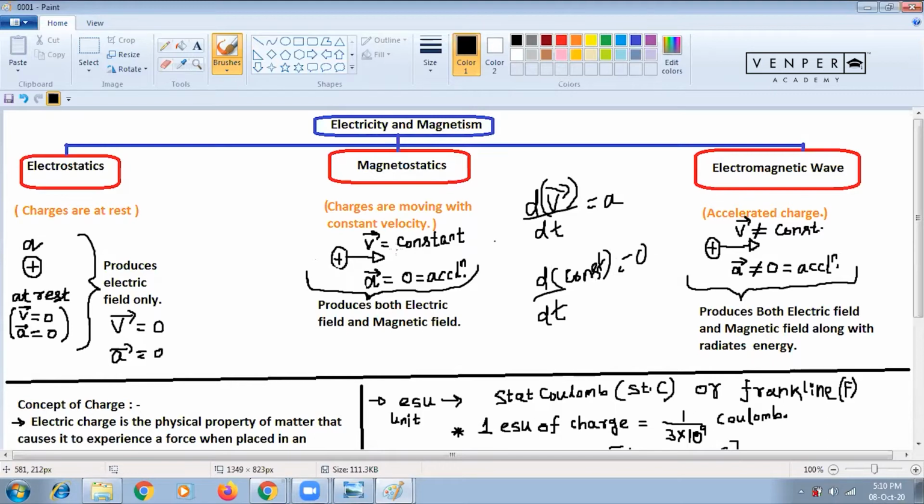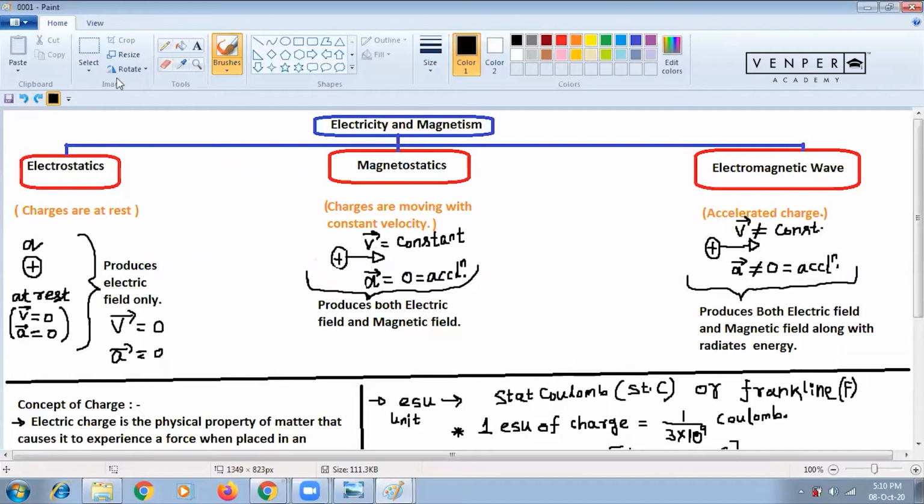So when velocity is constant, acceleration is 0, and it produces both electric and magnetic field. Remember, when a charge is moving with constant speed, it produces both electric and magnetic field. And d by dt of v means the derivative of velocity. Sometimes I'll tell the formulas if you forget the derivative formula.